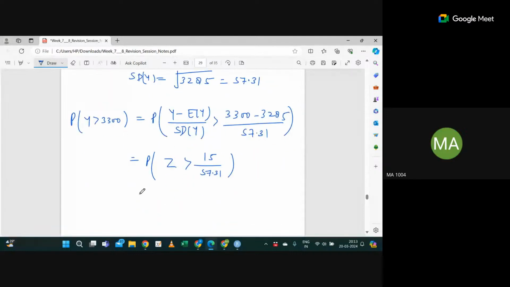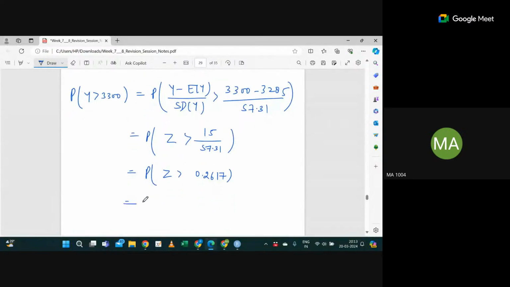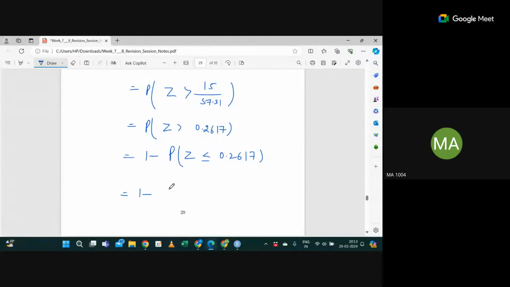So how much is coming? I think it should be 0.2617. Okay. Since F of Z is defined as the probability of Z less than or equal to, I can simply do 1 minus probability Z less than or equal to, correct? So this is nothing but 1 minus F of 0.2617.